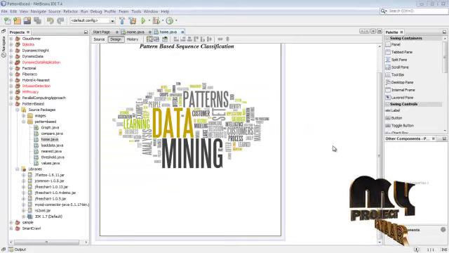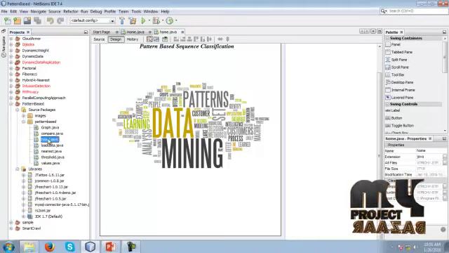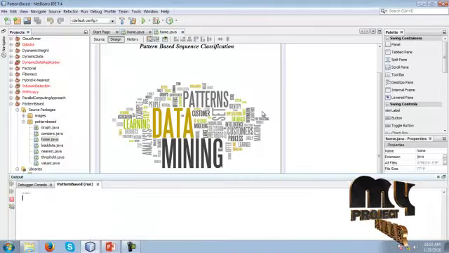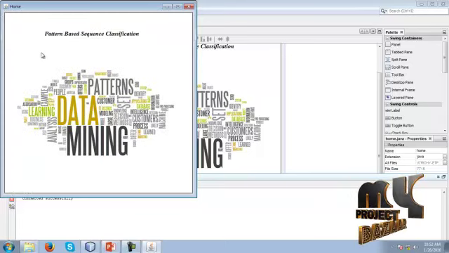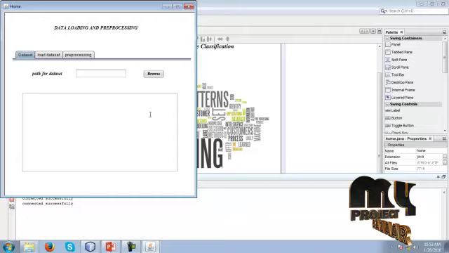This is our project demo for pattern based sequence classification. First, we have to start from the home page. This is our home page related to our project, pattern based sequence classification.